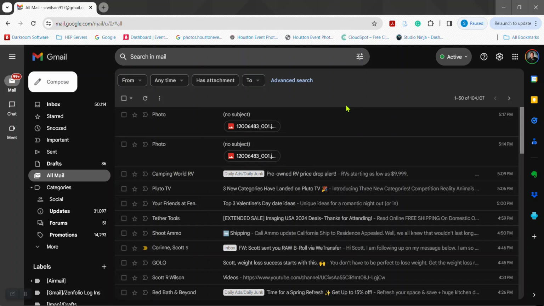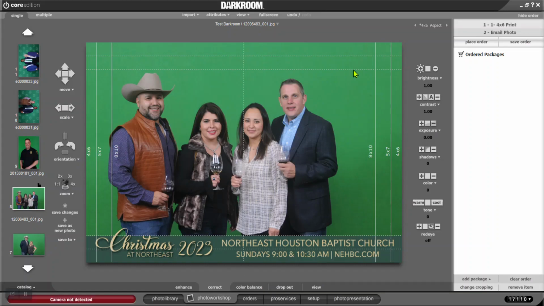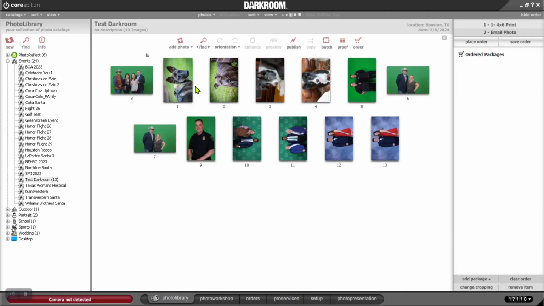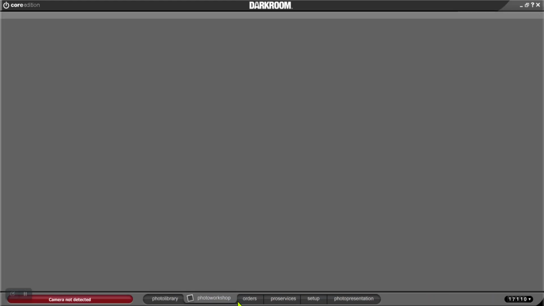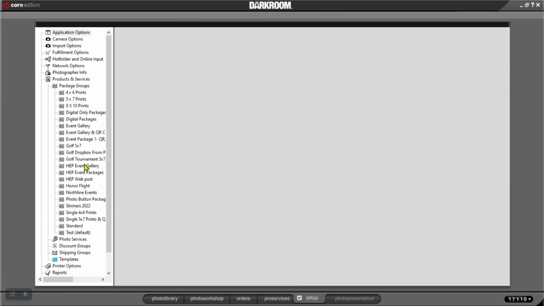All right. We're going back into Darkroom. So I got that email photo. I've got a 4x6 print. Now I'm going to add to these packages a digital copy. Got all my dog pictures. Go to the setup. Go back down to the test default.